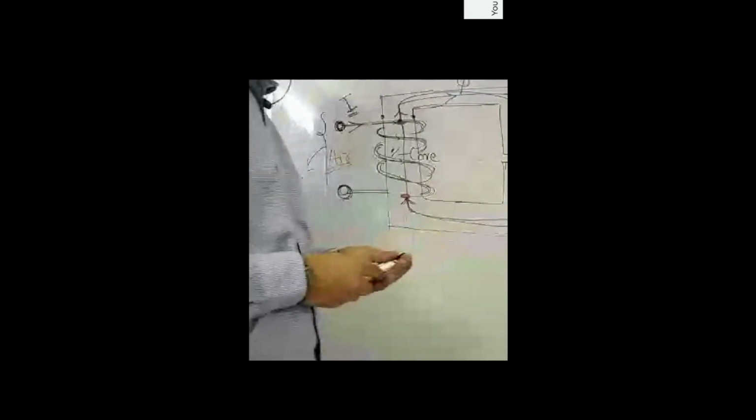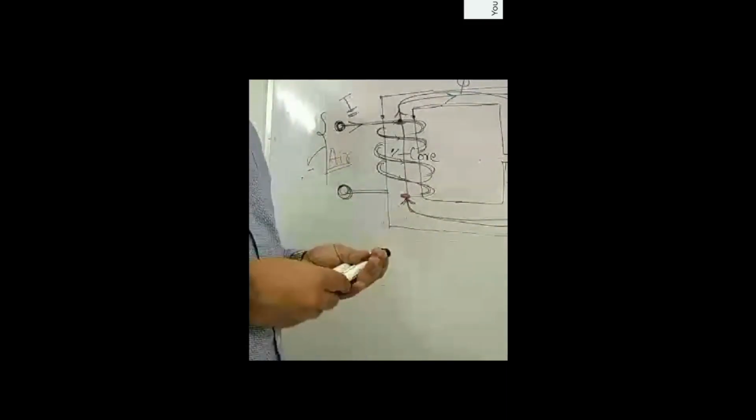Just like in the electrical circuit, whenever voltage is applied across a conductor, current flows through it. A conductor provides an easy path for the flow of current. There is a good conductor and there is a bad conductor.